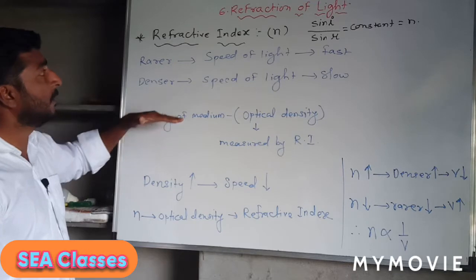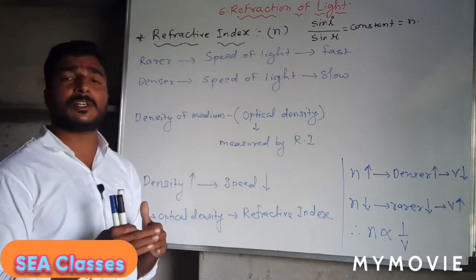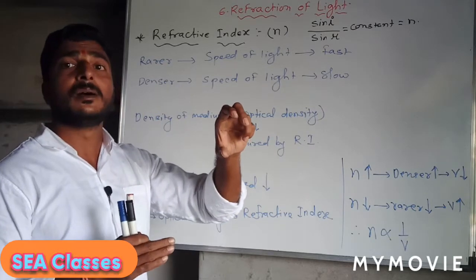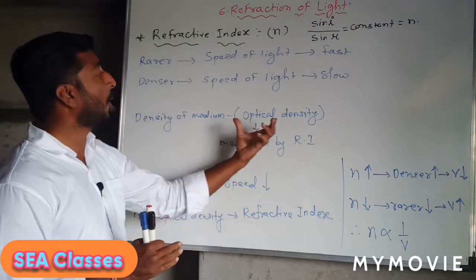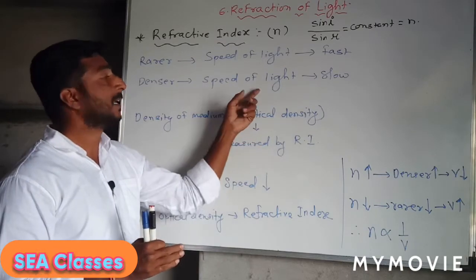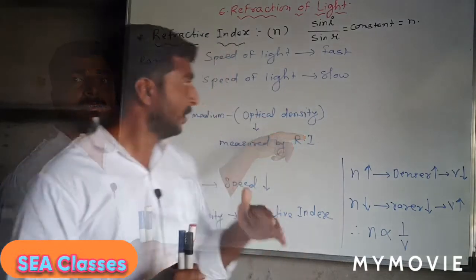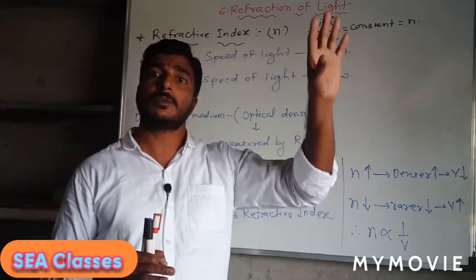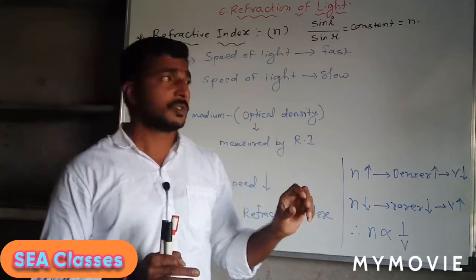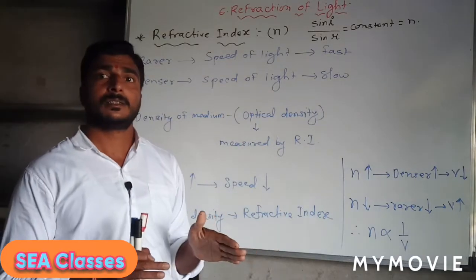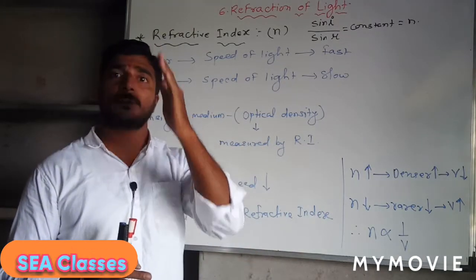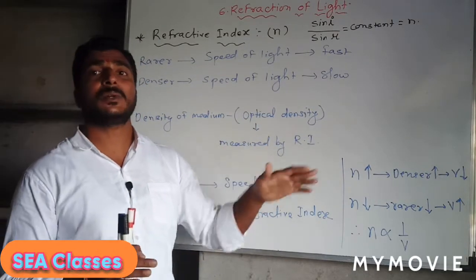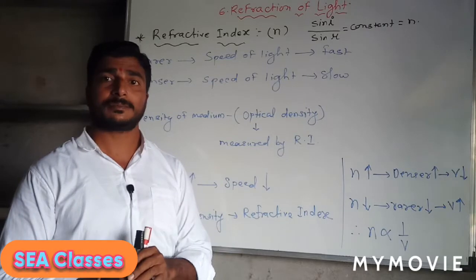The density which makes a change in the speed of light, meaning the speed of light is changed due to the density of that particular medium, is the optical density. Optical means light density. This optical density is different from the density where we consider volume and mass. This density affects the speed of light when it travels through a particular medium, and this optical density is measured by the refractive index of the object.